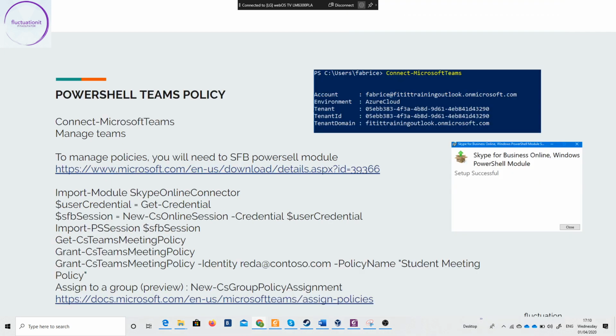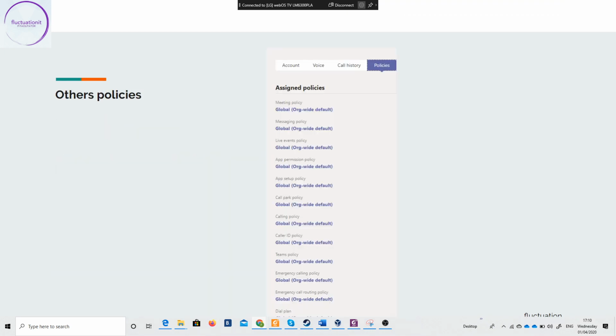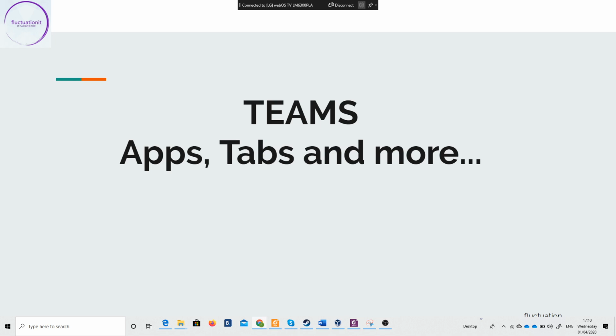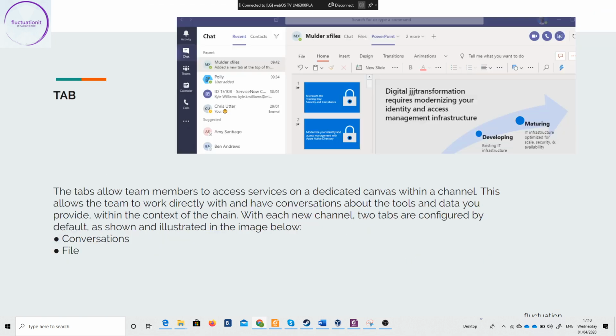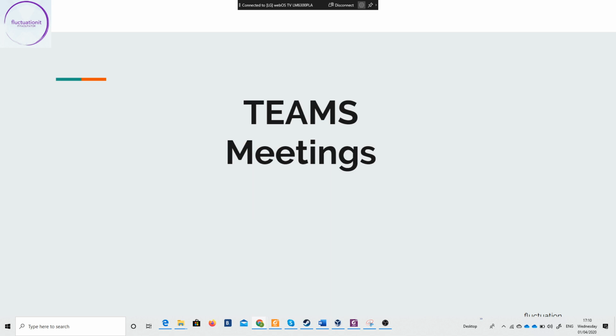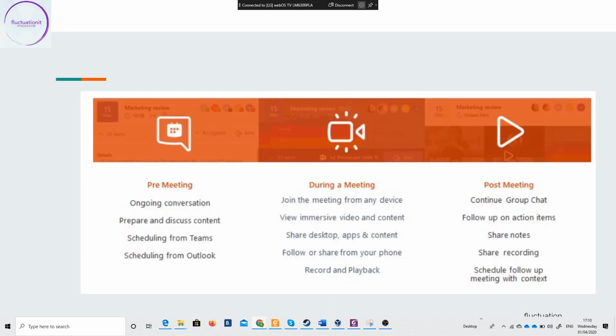Policies are so important. The PowerShell Teams policies, how to set them with PowerShell, and all the other policies. We'll see, of course, apps, tabs, and more. What are apps? What is a tab? What are bots? And of course, Teams meetings.